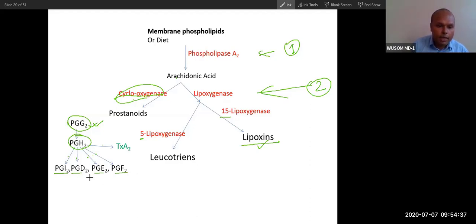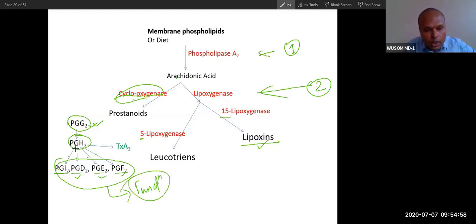The prostaglandins are named D, E, F, and I2. First you can remember G and H, then D, E, F, and I2. These four prostaglandins are the functional prostaglandins. G and H are not functional; they are in the pathway only during synthesis. So we will talk about the function of D, E, F, and I2, not G and H, because G and H are just part of the pathway. This H2 will ultimately convert into these, and they will perform the function.